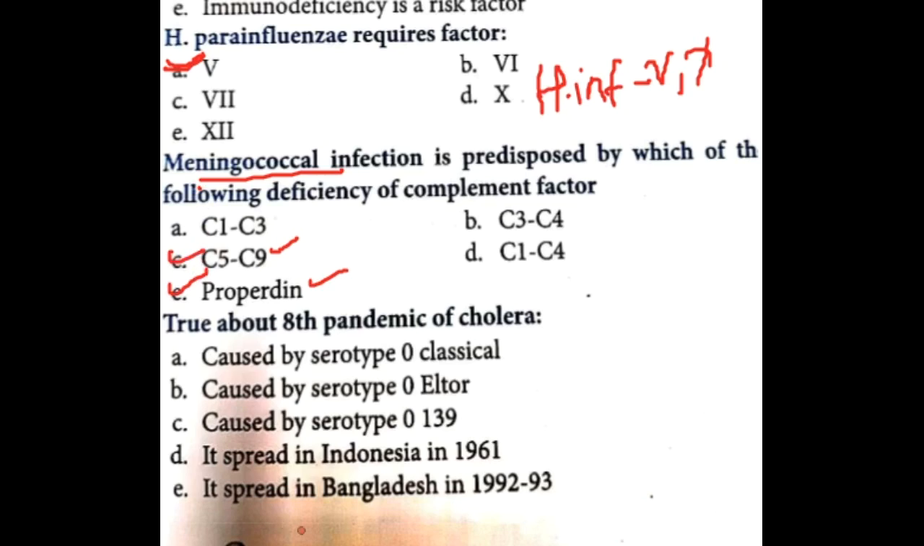Next question. True about the 8th pandemic of cholera? The 8th pandemic of cholera is caused by serotype O139 and it spread in Bangladesh in 1992 to 1993. The 1961 pandemic, which spread from Indonesia, is actually the 7th pandemic.